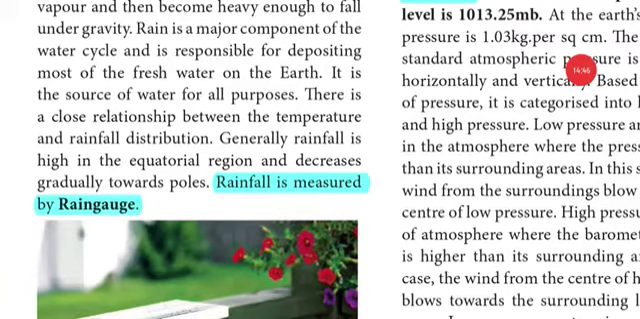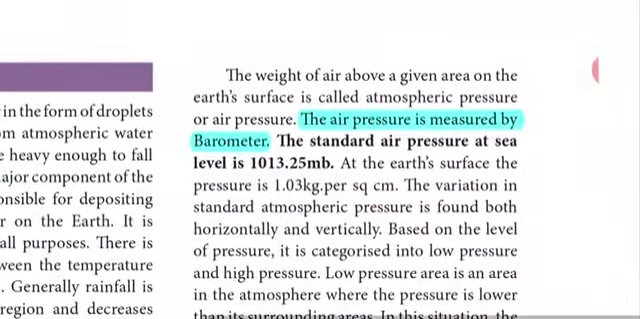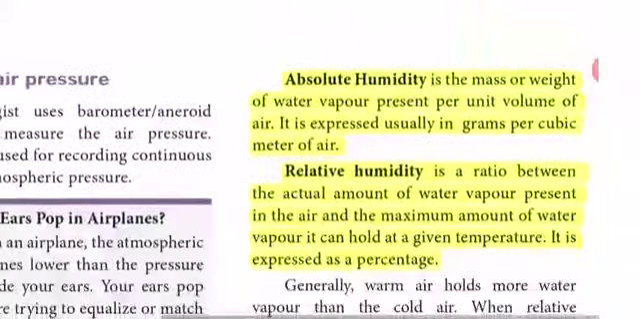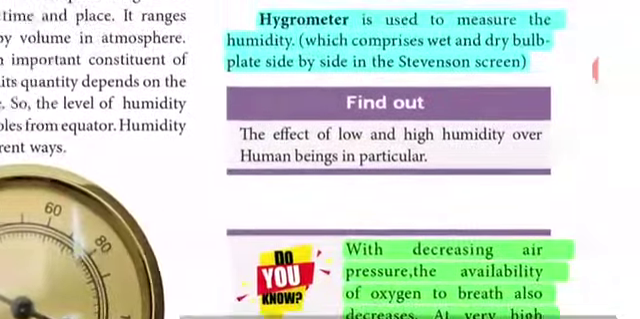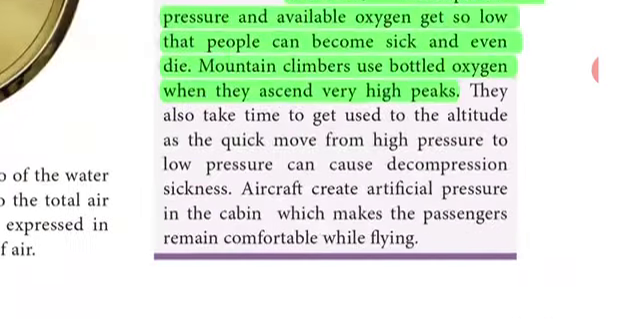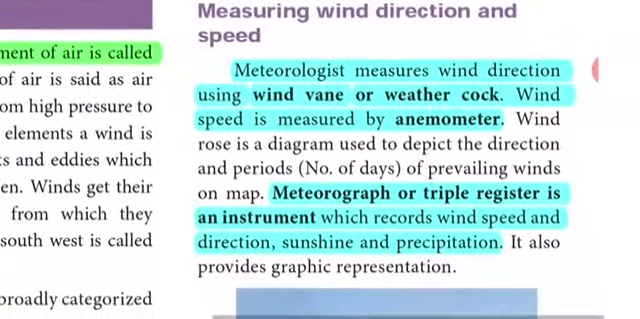Come to page number 99 in the new book and 186 in the old book. This one line I have highlighted in blue color. Rainfall is measured by rain gauge, and also this line: the air pressure is measured by barometer. Just mark this and come to the next page. Under the heading measurement of humidity, hygrometer is used to measure the humidity, which comprises wet and dry bulb placed side by side in the Stevenson screen. Right. Next, come to the next page.